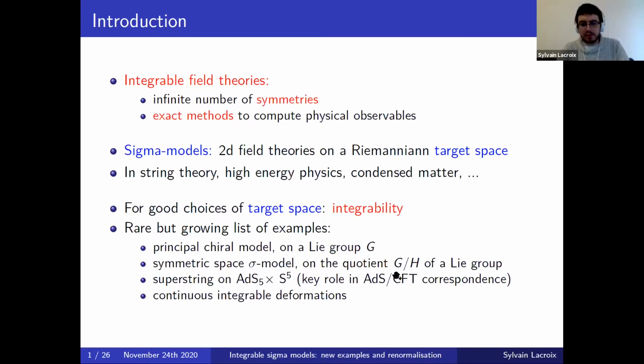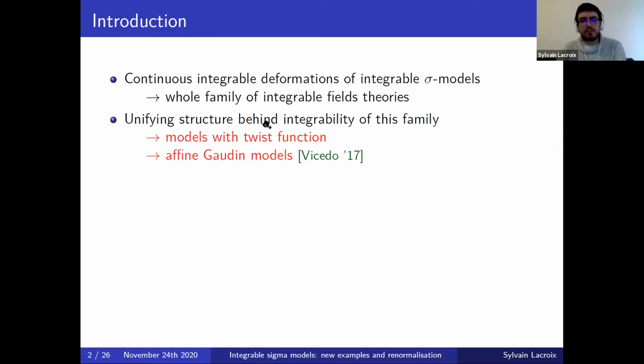And recently, there was also a regain of interest for the study of these integrable sigma models because of the discovery of some continuous deformations of these models which preserve their integrability. And these deformations then provide us with a whole family of integrable field theories. And a natural question at this point is then whether there exists a unifying common structure behind the integrability of all these models. And the answer is yes, they are all what are called models with twist functions. So I will come back to this notion of twist function later in the talk.